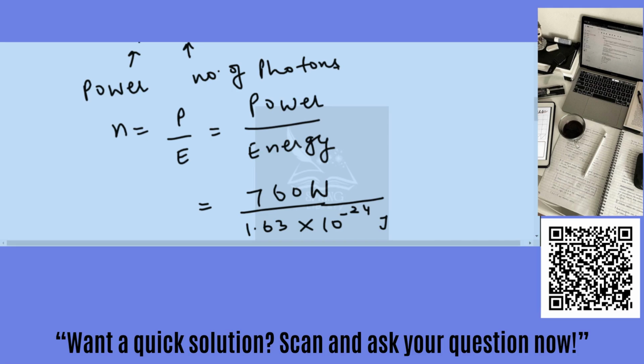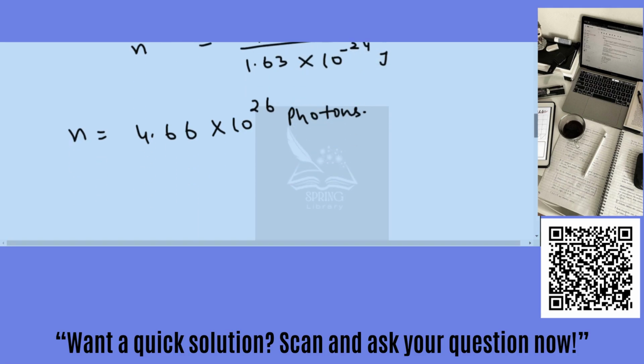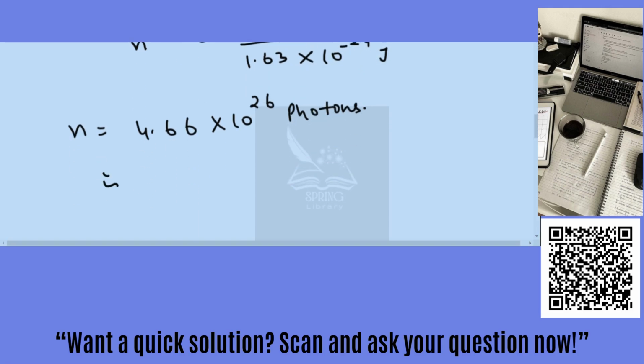So on solving this calculation, we get the value of n, which is 4.66 into 10 raised to power 26 photons, or approximately this value is 4.4 into 10 raised to power 26 photon per second.